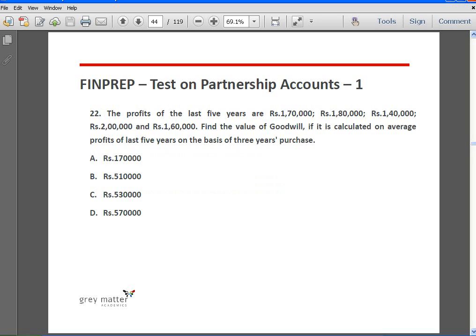Next, profits of the last 5 years are lakh and 70, lakh and 80, lakh and 40, 2 lakhs and lakh and 60.